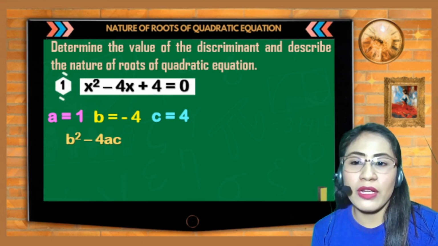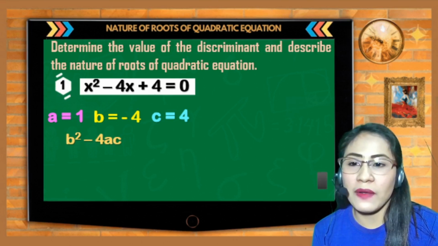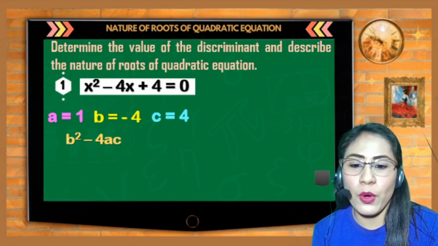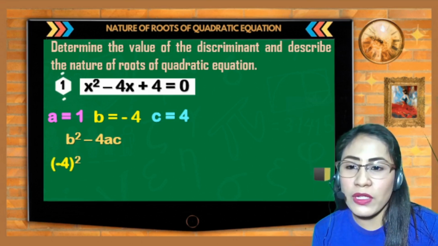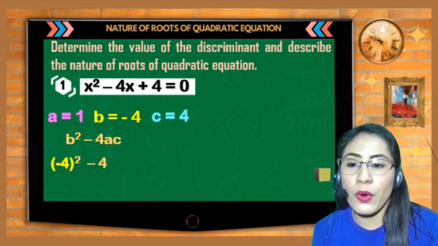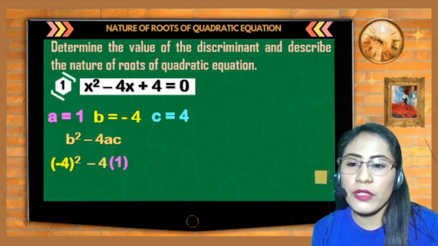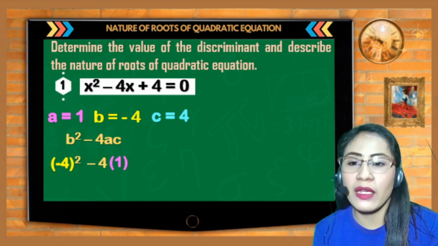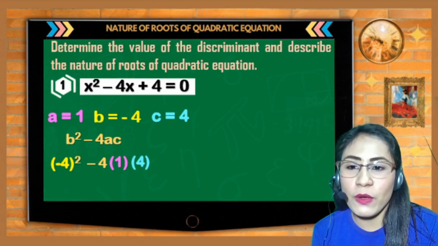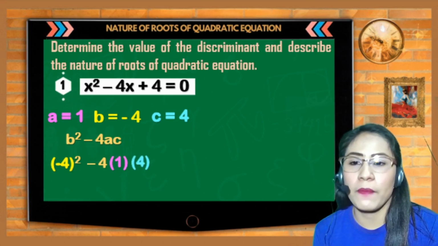Substitute natin yung value ng a, b, and c sa ating b squared minus 4ac. So, meron tayong negative 4 squared kasi yun yung value ng b, minus 4, kinopya mula sa ating formula, multiplied by value of a, which is 1, and then multiplied by the value of c, which is 4.